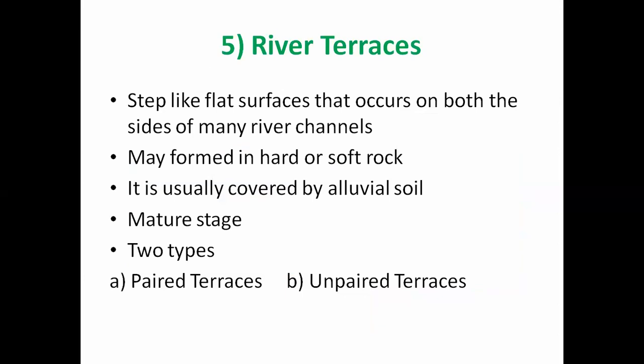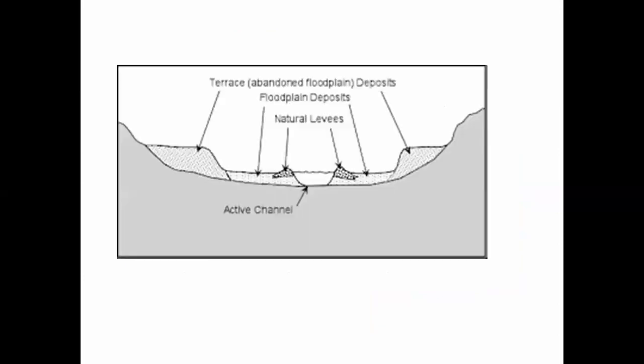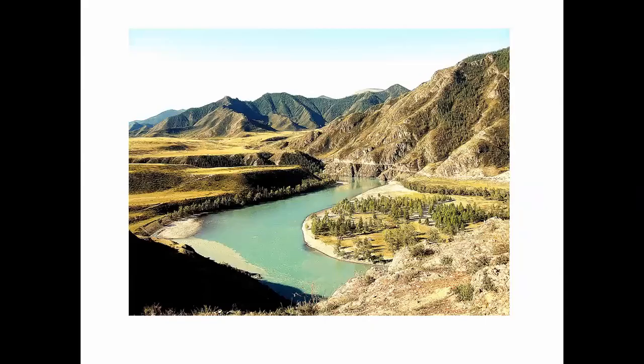Okay, now when you look at any river channel, you can see the flat surfaces along both the sides. Here also you can see such a type of flat surfaces. This is one flat surface, this is another flat surface, this is another flat surface, which are present along these river channels.